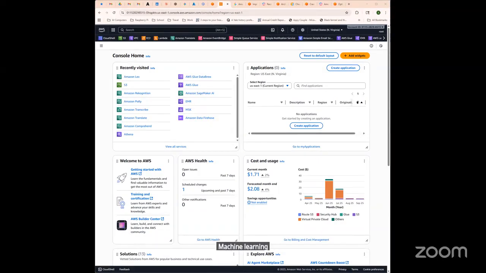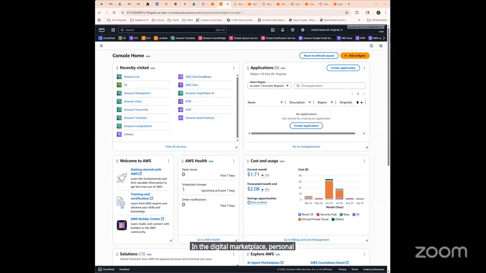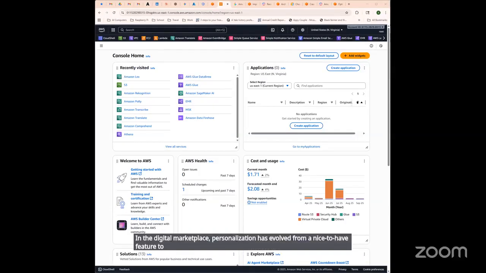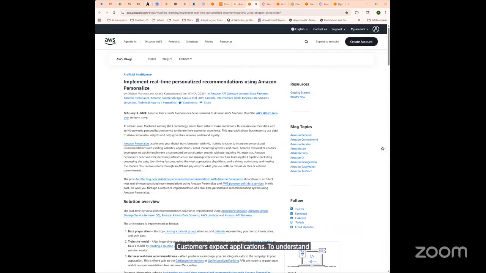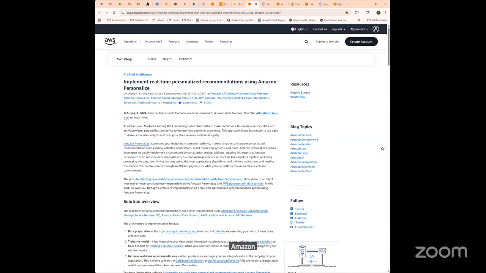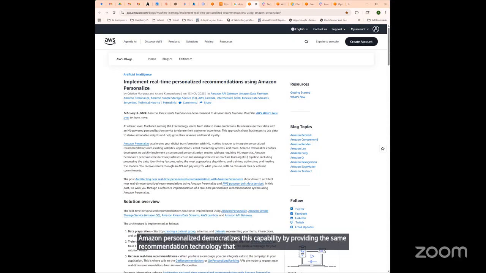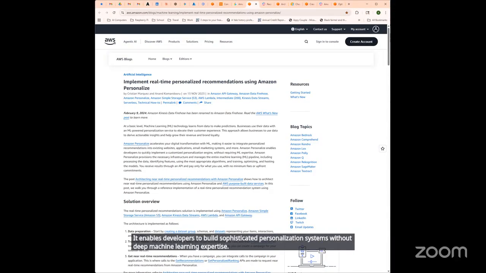Building recommendation systems without machine learning expertise. In the digital marketplace, personalization has evolved from a nice to have feature to a business necessity. Customers expect applications to understand their preferences and surface relevant content automatically. Amazon Personalize democratizes this capability by providing the same recommendation technology that powers Amazon.com. It enables developers to build sophisticated personalization systems without deep machine learning expertise or infrastructure management.